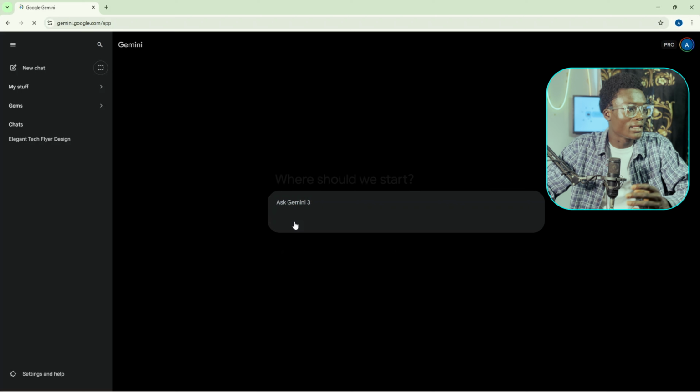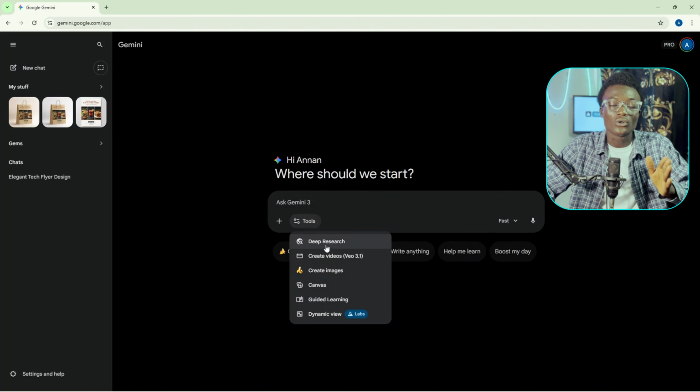So when we want to get a long video with consistent characters, VO3 is bad at that when you use Gemini. So let's try using Gemini and VO3 to get a specific video which is 8 seconds and see how it goes. So we go to our screen, click here, tools, and then click on create videos with VO 3.1. Here what you have to do is put in the prompt.